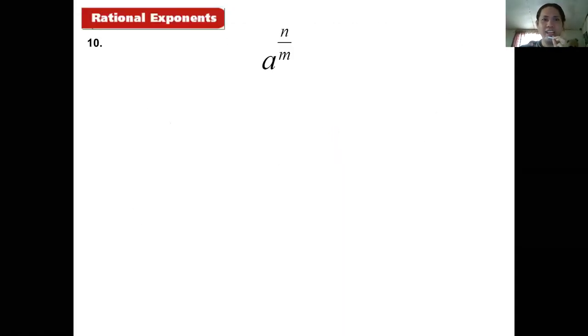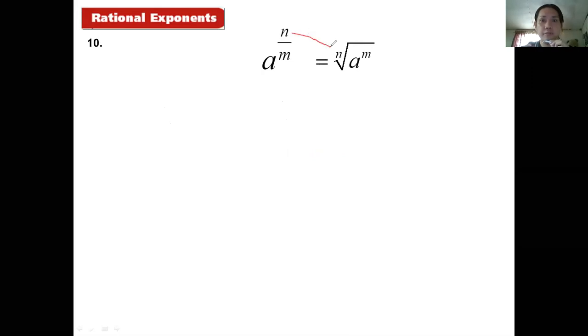Sorry, I thought it's done already. Okay. Let's go on with our rational exponents. So when we say rational exponents, we mean exponents in fraction form. That's why we call it rational exponents: expressions having an exponent of fractional form. That's what I've said. I just want to highlight this one.